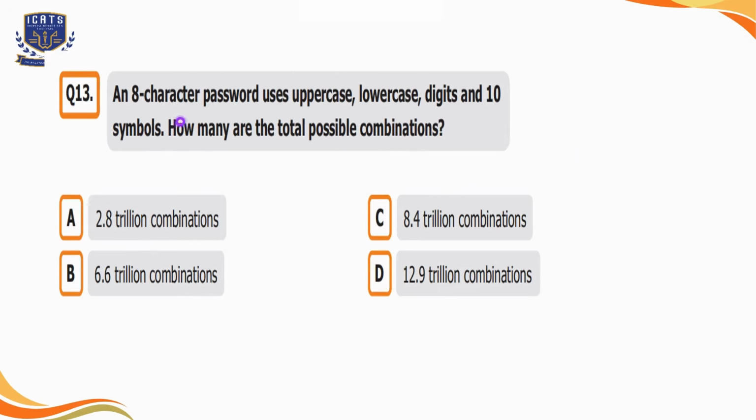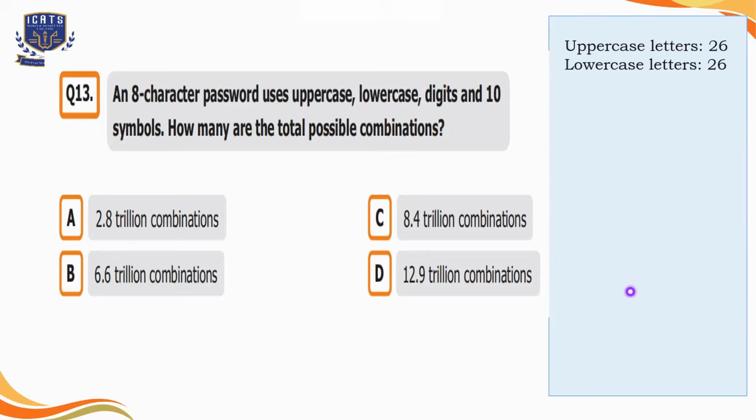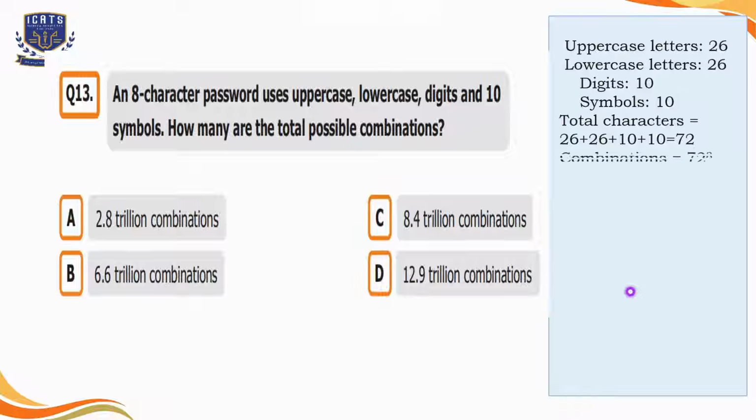Question number 13. An 8-character password uses uppercase, lowercase, digits, and 10 symbols. How many are the total possible combinations? So four options are given to us here. There are 26 uppercase letters and 26 lowercase letters, 10 digits, and 10 symbols. So if we find the sum of these numbers, the total is 72. And as it's an 8-character password, we will find 72 raised to power 8, which is approximately equal to 722 trillion combinations. But that is not present in the given options.